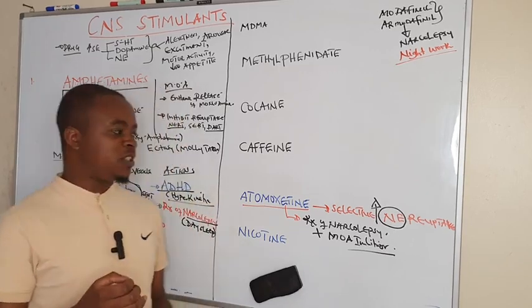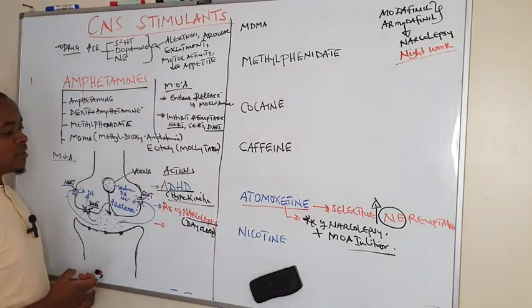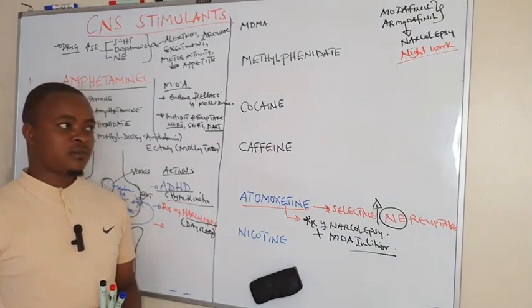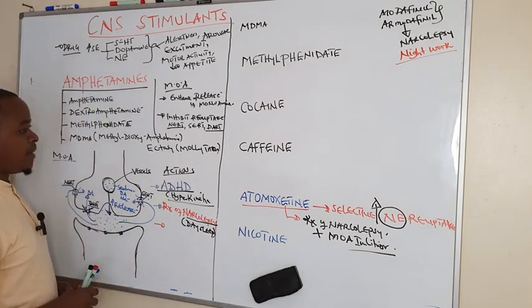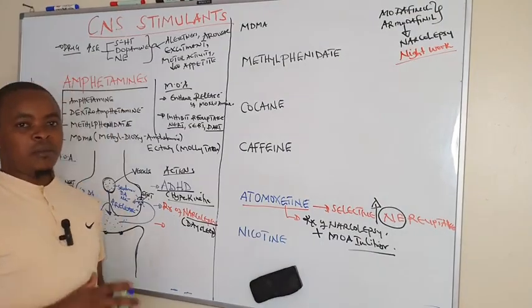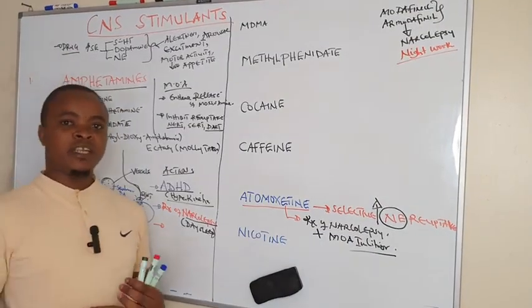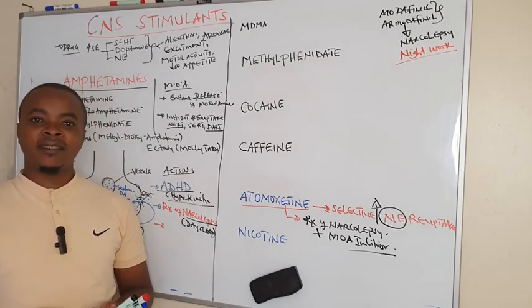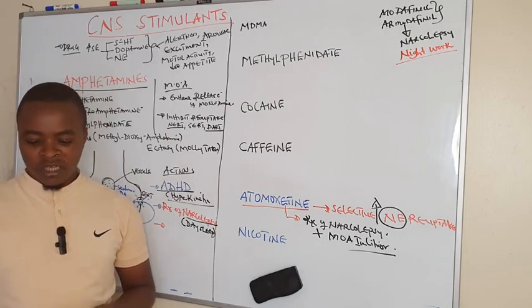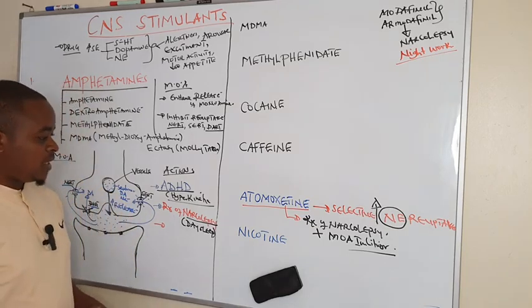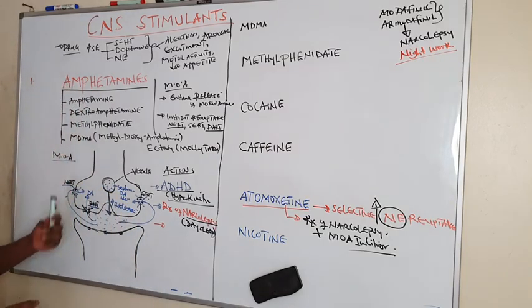So you can always treat it using amphetamine. Amphetamines are the drug of choice for that. But their side effects are many. They can bring about insomnia, mental confusion, and their withdrawal can bring about seizures and so forth. They can even increase blood pressure, what you call hypertension. Those are the side effects of amphetamine.